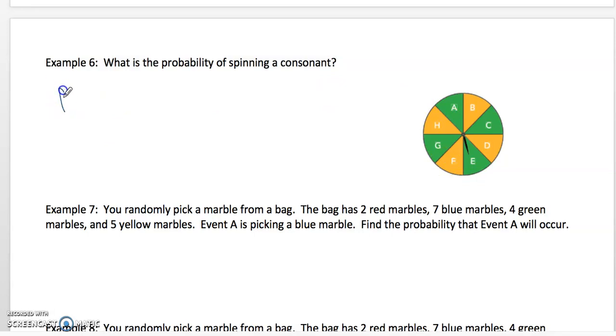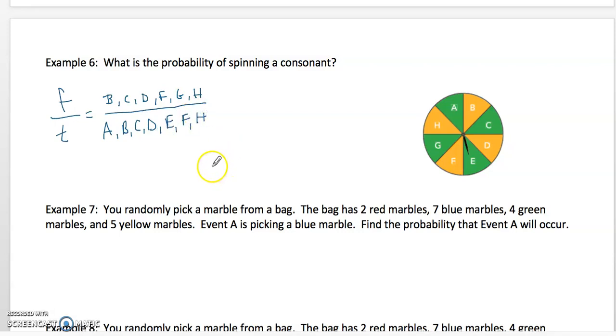So let's go favorable over total. So what are the consonants here? B, C, D, F, G, and H are all consonants. And the total outcomes are A, B, C, D, E, F, G, H.